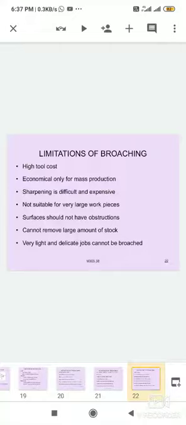Tool grinding and broach sharpening is difficult and expensive because it has multiple cutting teeth.